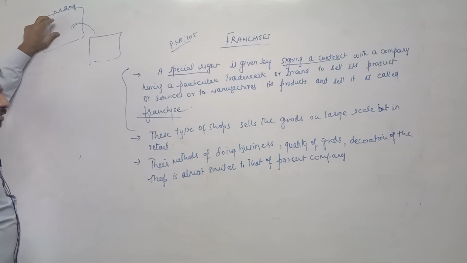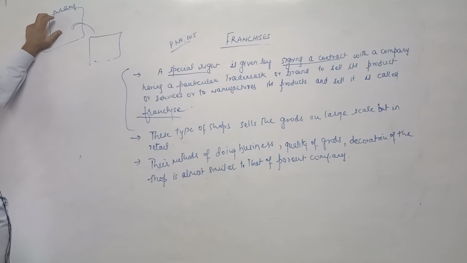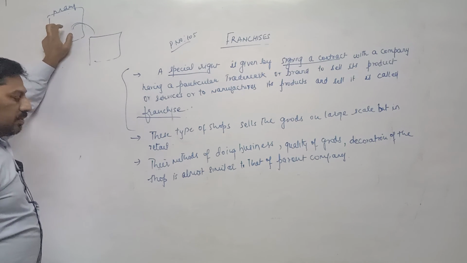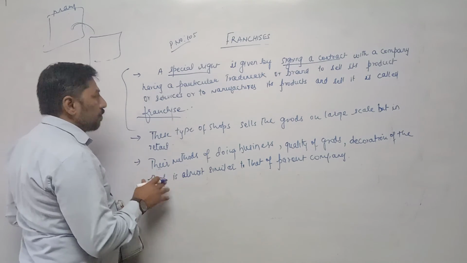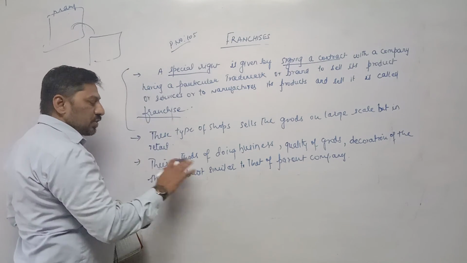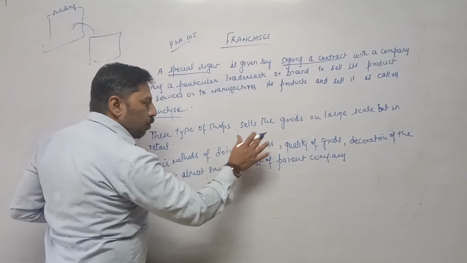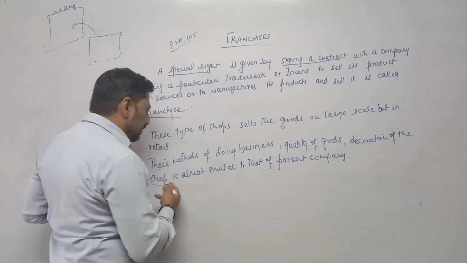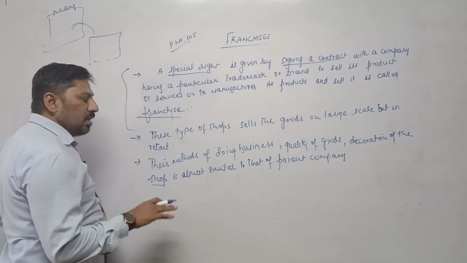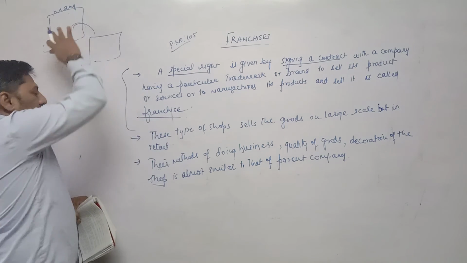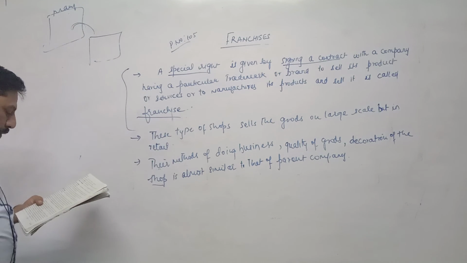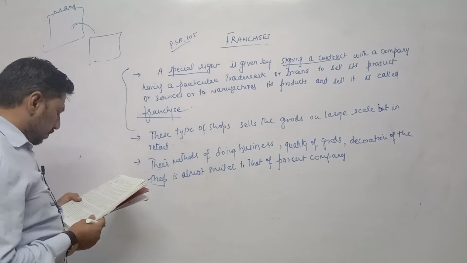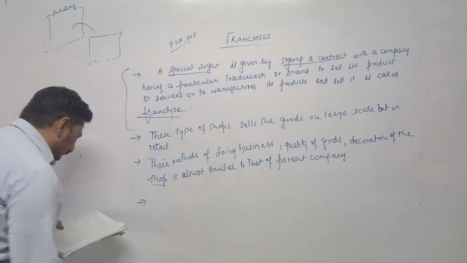So the quality of goods which they are producing, the methods of doing business, and the decoration of the shop, every franchisee shop is almost the same. Their methods of doing business, quality of goods produced by these franchisees, and decoration of their business unit is almost similar to that of their parent company. Any other important point? One more point and last point it can take.